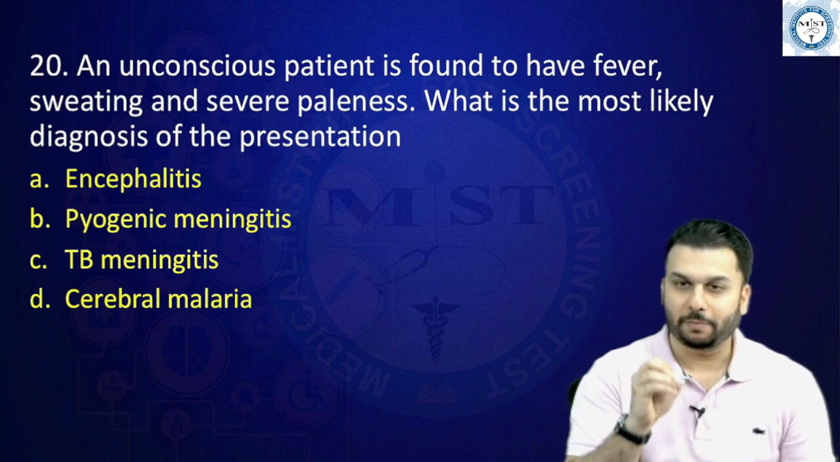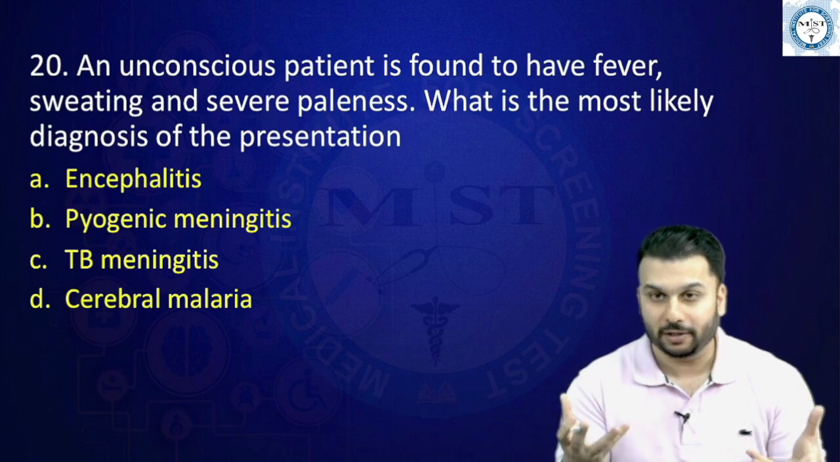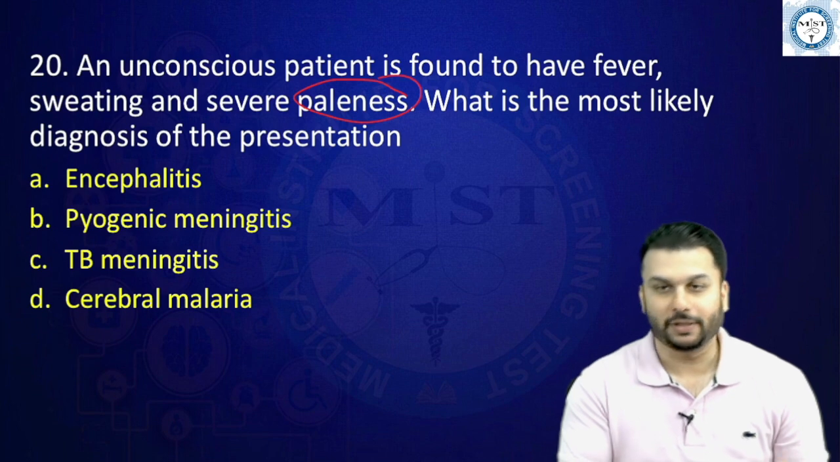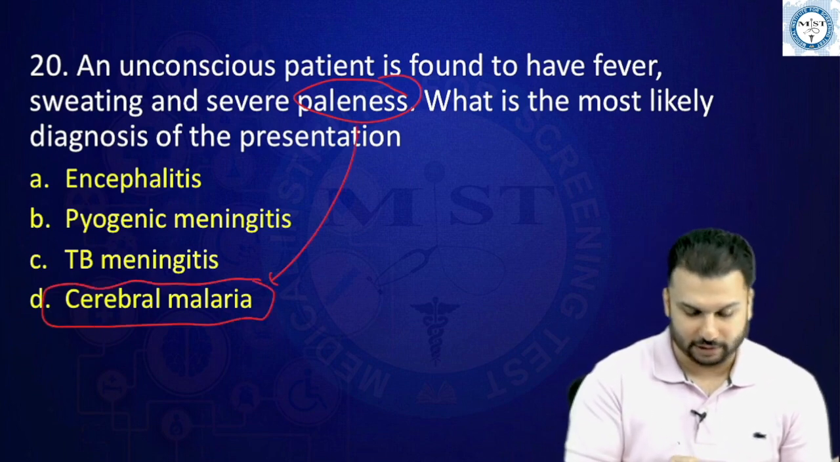See, when the parasites are inside our RBCs, they keep rupturing them, leading to anemia. And when you get anemic, what do you find, Doctor? Paleness. Paleness was the catchword here to actually hint you towards cerebral malaria.